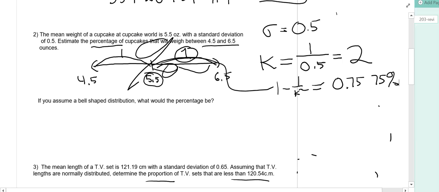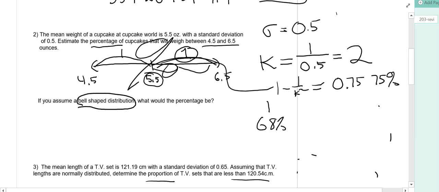Now, the second part of number 2, we are assuming a bell-shaped distribution. For a bell-shaped distribution, we have what we refer to as the empirical rule. If our data is within 1 standard deviation of the mean, that percentage is going to be 68%.